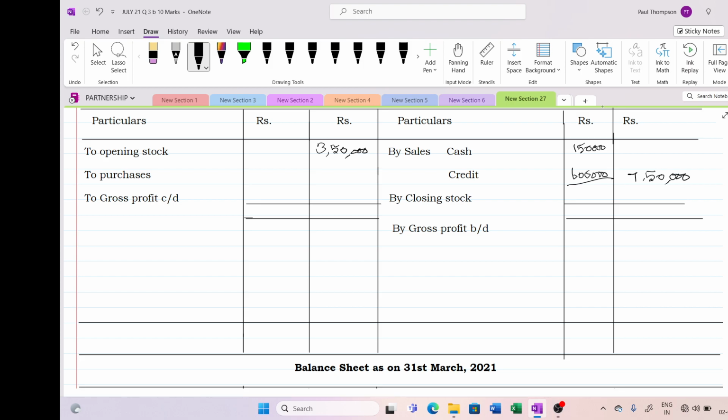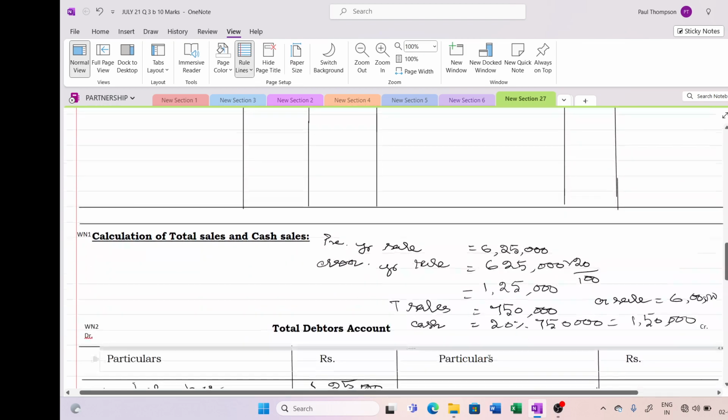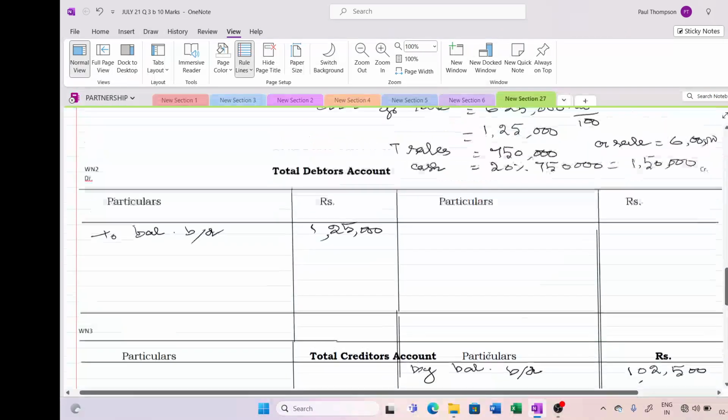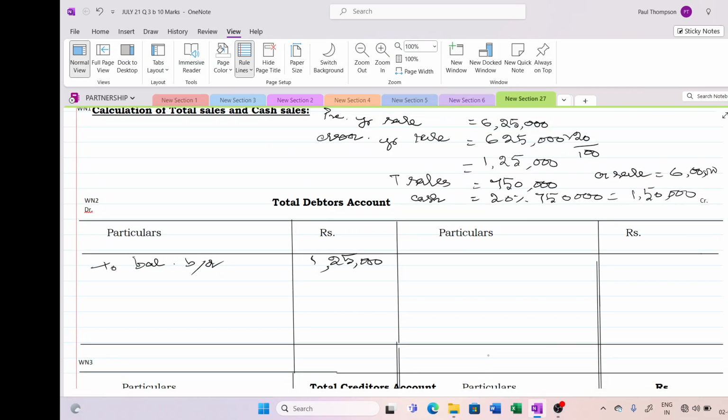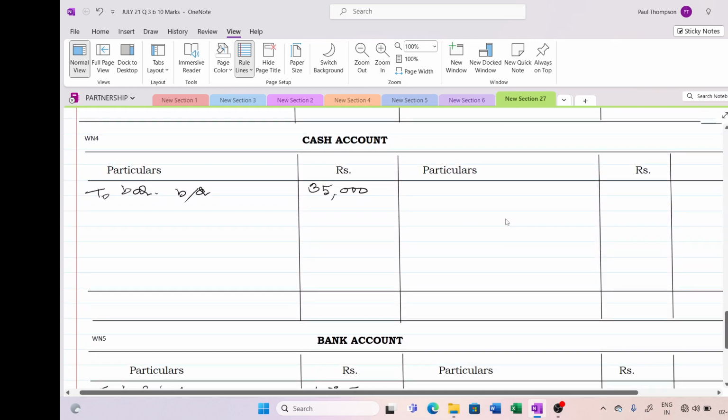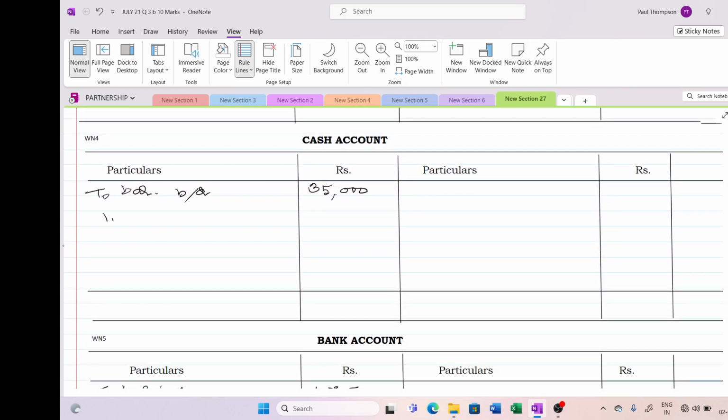You should not forget to post the cash sales into your cash account and the credit sales into your debtor account. So I'll write the credit sales here, to credit sales 6 lakh, and cash sales you have to post it to your cash account, to sales 1,50,000. So we have completed all the entries regarding the first transaction.